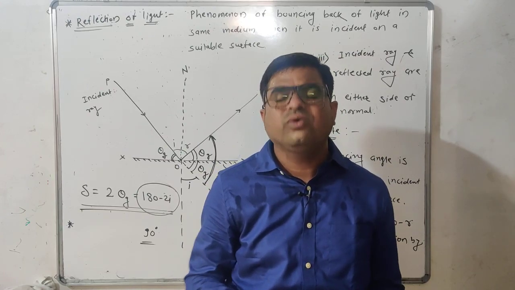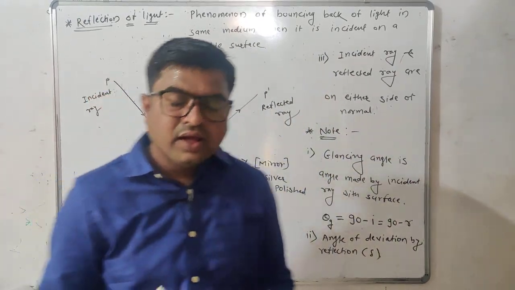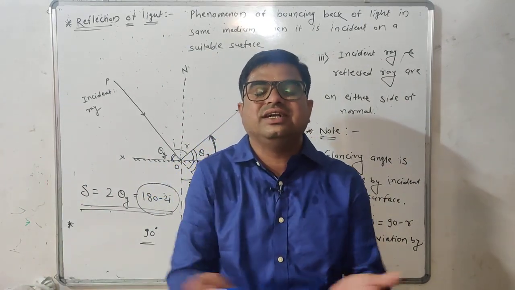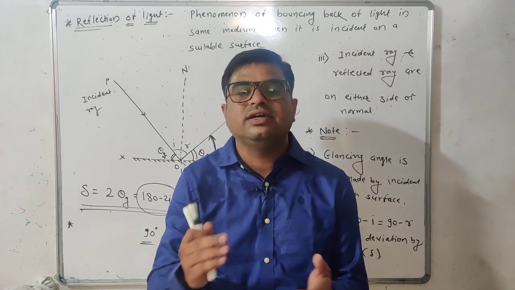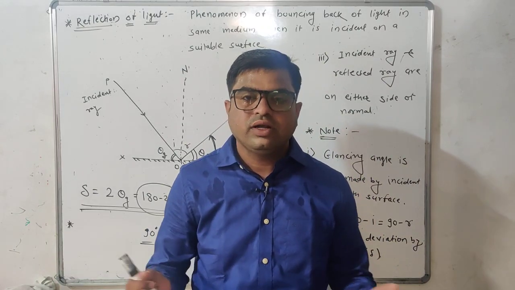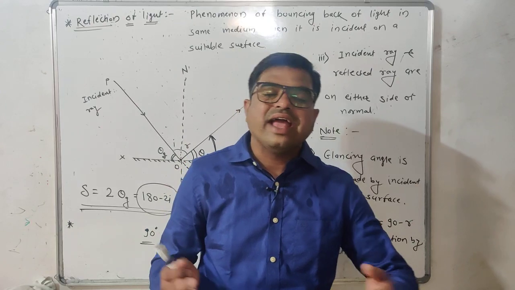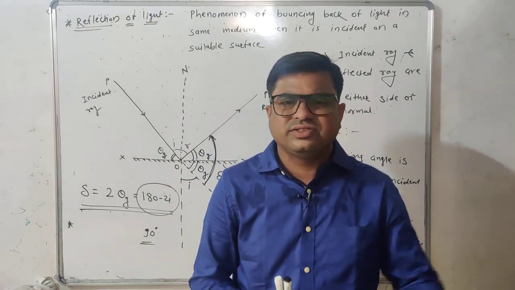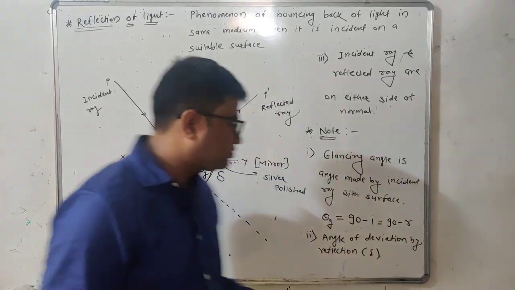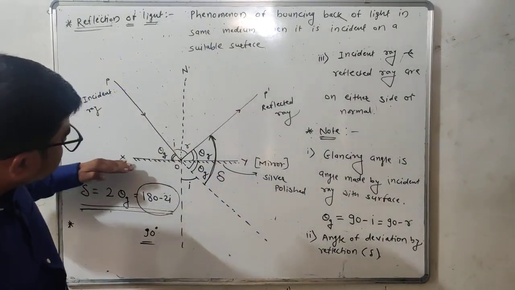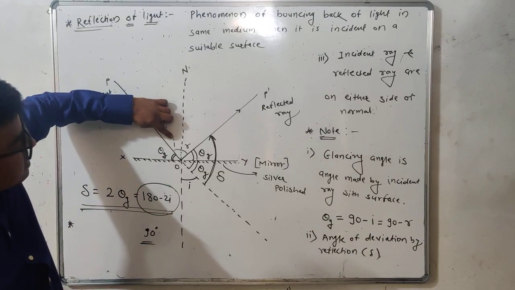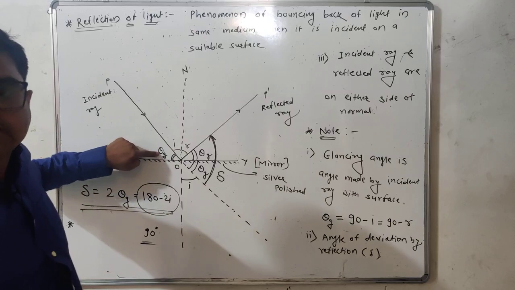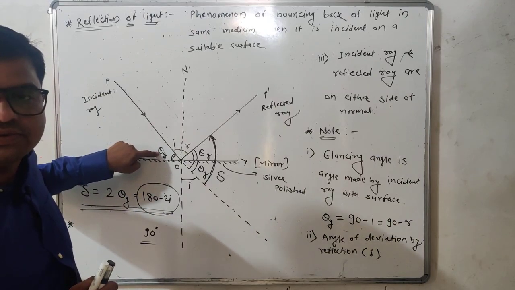Got it? Let us take another example. If the angle of incidence for a ray of light incident on any plane reflecting surface is 30 degrees, what is the glancing angle, and what is the angle of deviation? If a ray of light is incident on a plane reflecting surface at an angle of incidence 30 degrees, its glancing angle will be 60 degrees.